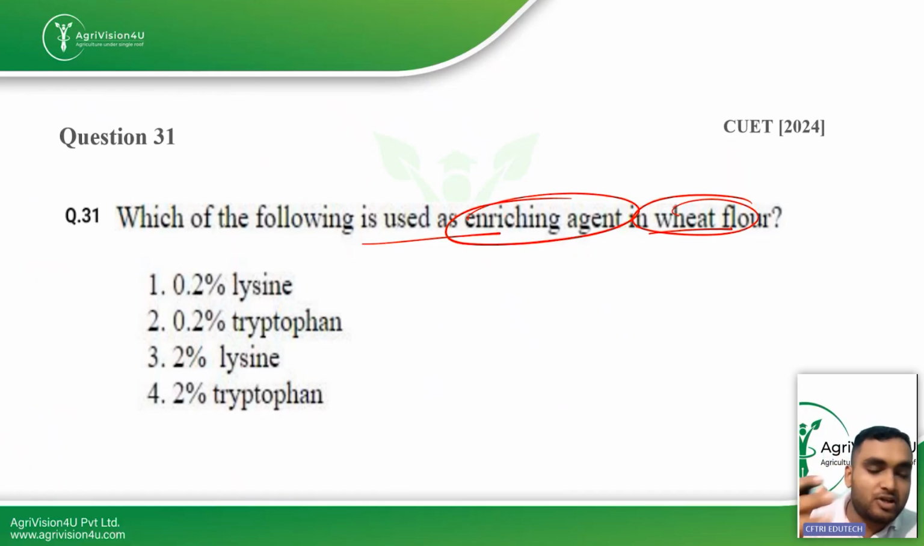So there is a very common question which is ideally asked in your cereals and pulses topic, that pulses are rich in dash and cereals are rich in dash. So pulses are rich in lysine and cereals are deficient in lysine. So the reason why we are enriching the wheat flour is that we are providing the nutrient which is providing the amino acid that is deficient in the cereals by fortification. So 0.2% lysine is used as an enriching agent in your wheat flour.